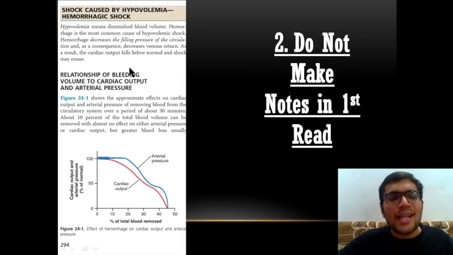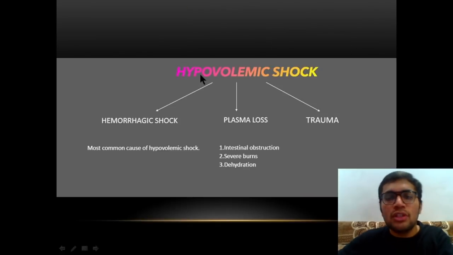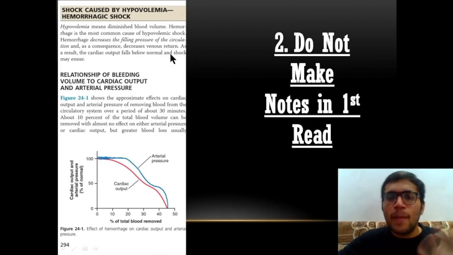Nowhere have the other causes been mentioned in this standard textbook. So you will just make your notes under the heading of hypovolemic hemorrhagic, and do the entire process, and after that at the end you will see that plasma loss and trauma are also leading to hypovolemic shock. So you will get confused. So don't make it in the first read.